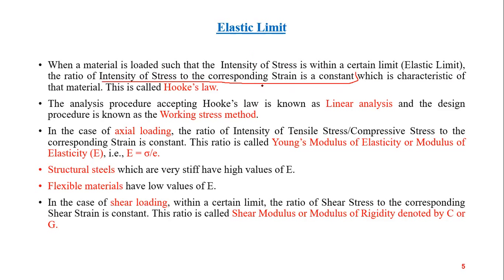The ratio will remain the same, but the values of stress and strain will vary depending upon the material. So the ratio of intensity of stress to the corresponding strain is a constant, and this property is characteristic of that material.